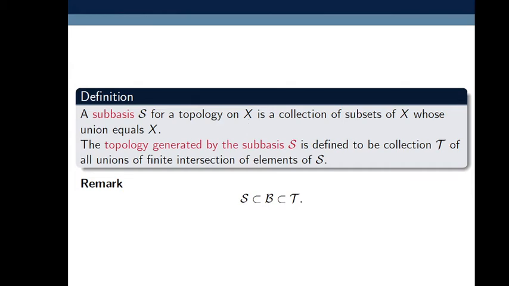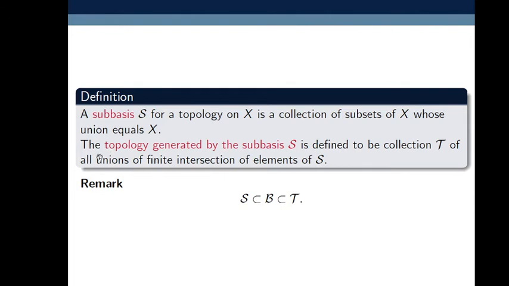This subbasis script S is the set of those subsets of X whose union equals X. It means only those elements occur in the subbasis whose union equals the set X. This is the definition of subbasis for a topology on X.